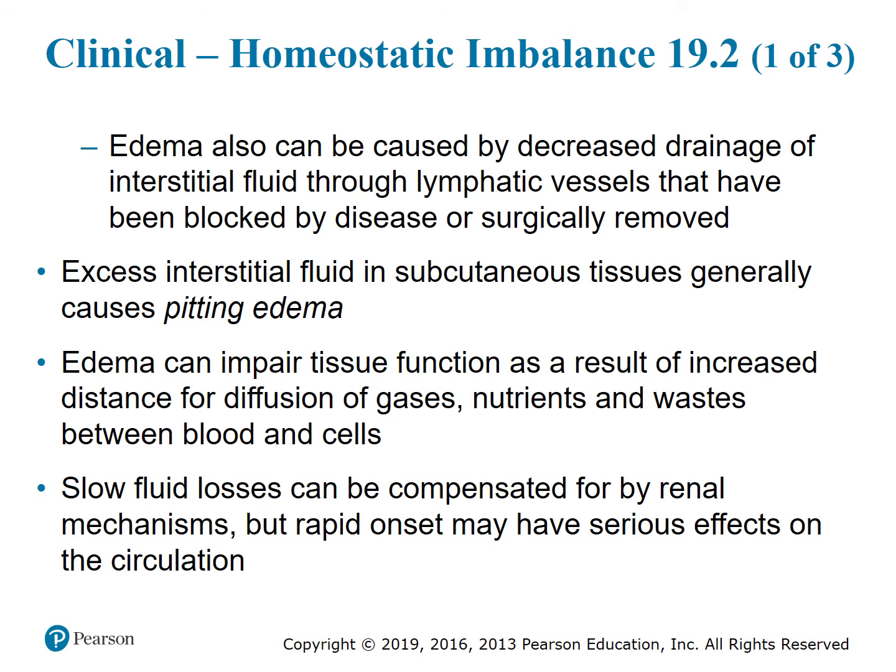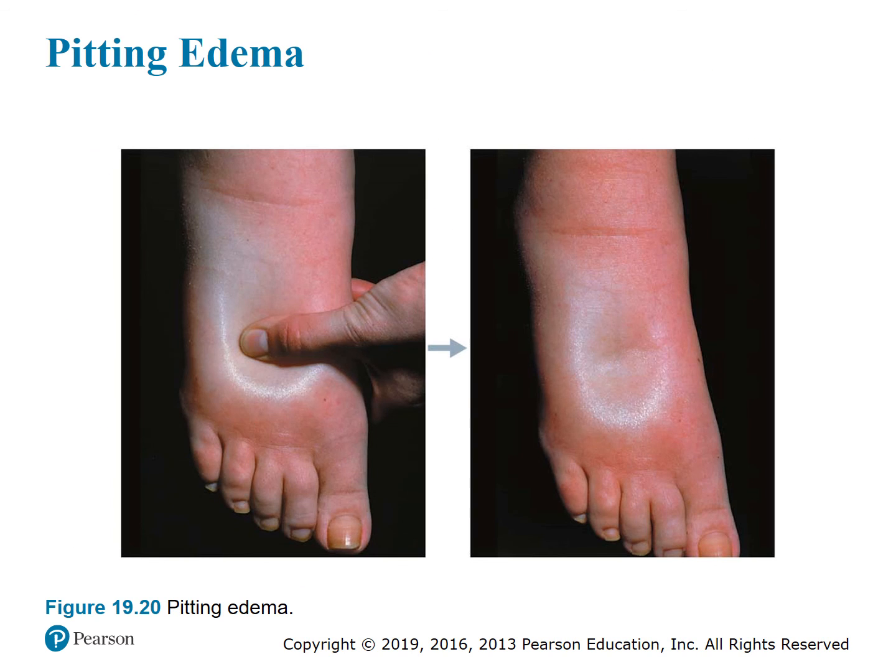Edema can impair tissue function as a result of increased distance for diffusion of gases, nutrients, and waste between the blood and the cells. Slow fluid losses can be compensated for by renal mechanisms, but rapid onset may have serious effects on circulation. Figure 19.20, this is called pitting edema. Applying pressure with a thumb leaves an indentation that remains for some time.